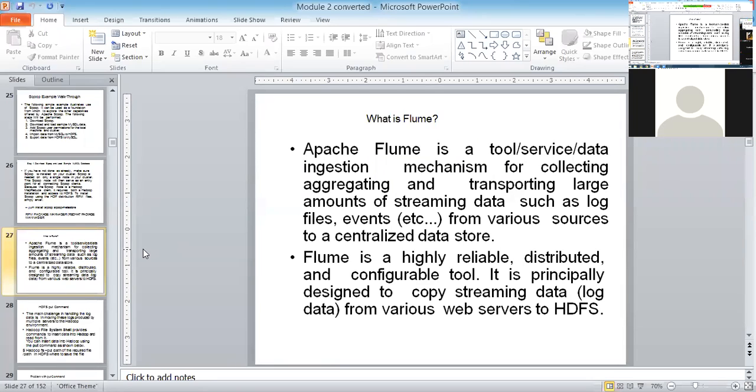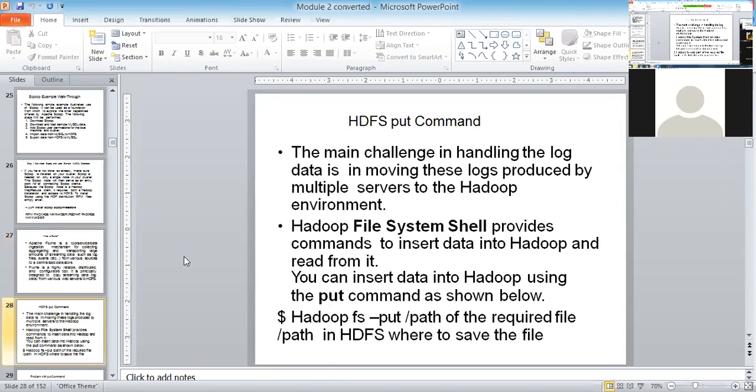That is why companies like Yahoo, Facebook, Twitter, and LinkedIn are using these ecosystems. Flume is a highly reliable, distributed, and configurable tool. Its basic principle is designed to copy streaming data. The best example of streaming data is log files, because there will not be only one single server, there may be various web servers. From those you have to copy.